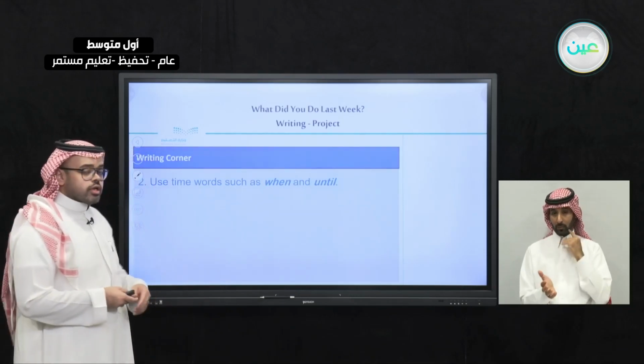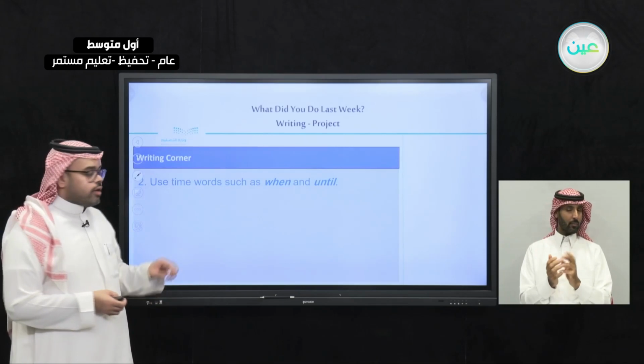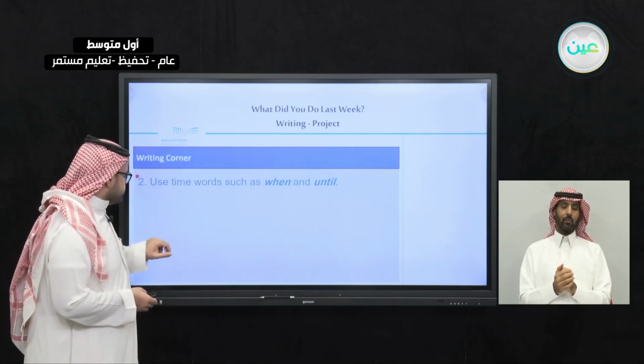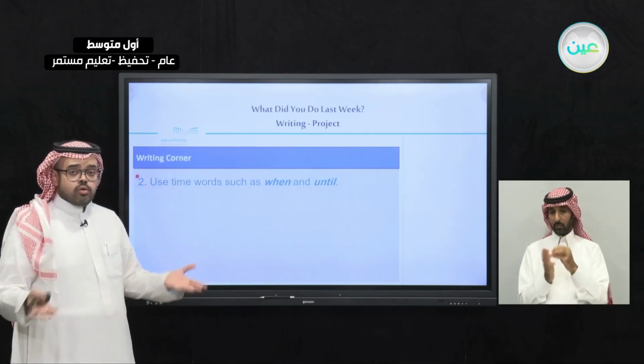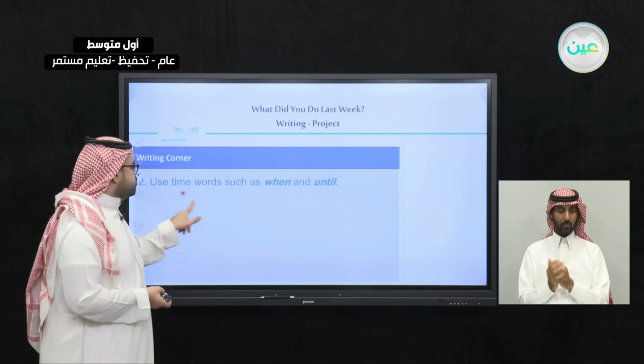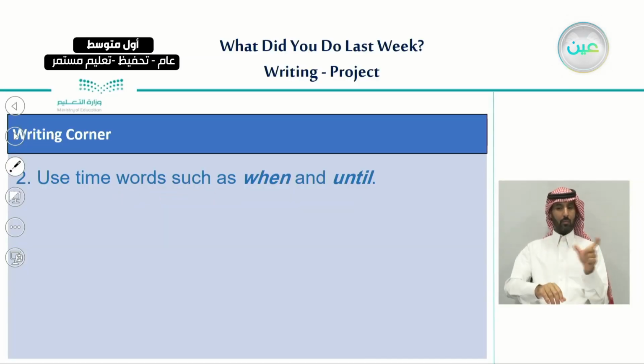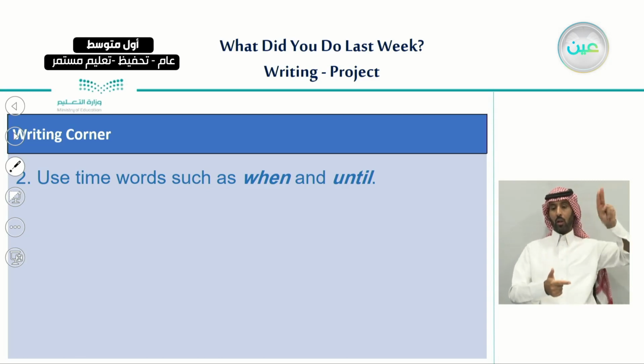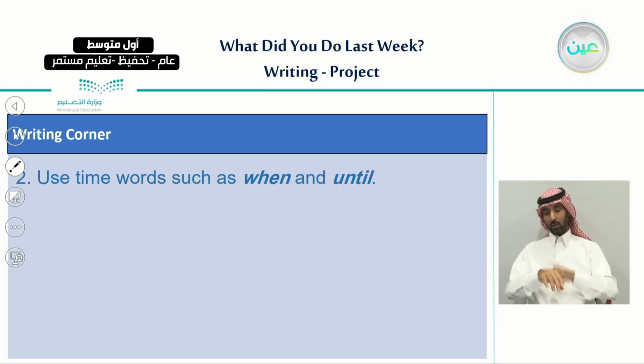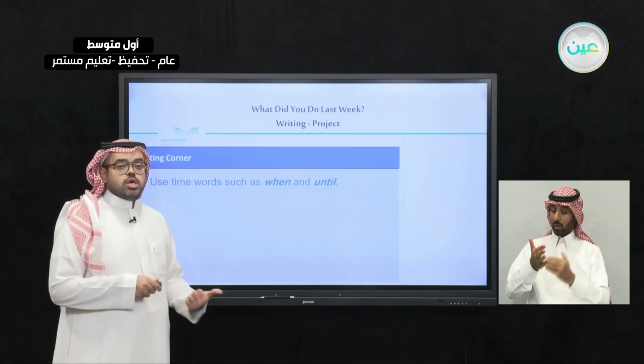The second rule we have today in our writing corner is that we use time words such as when and until. So not only the sequence words that show the order of things, but also the time words.